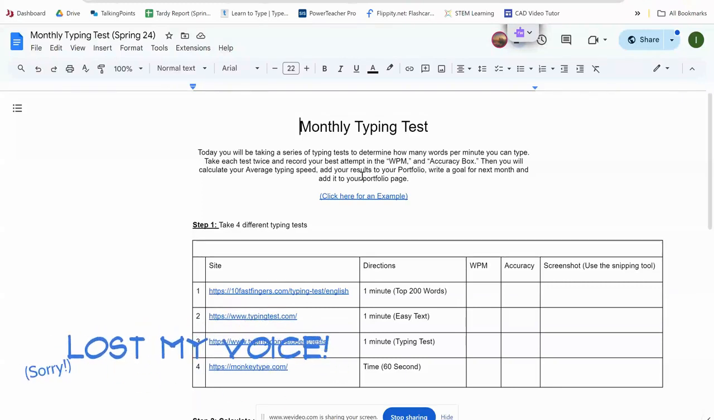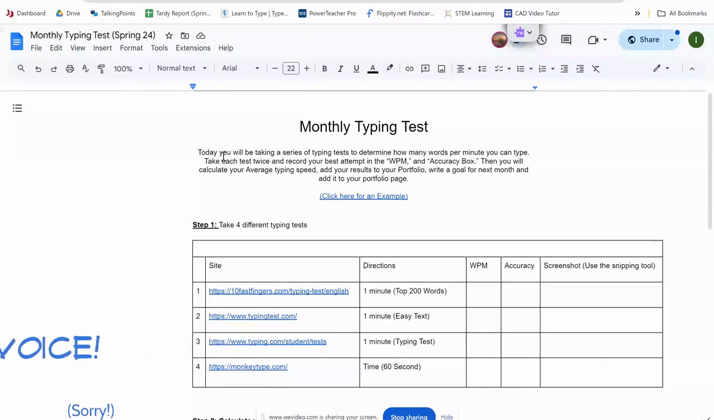All right. For this assignment, you're going to need to complete a monthly typing test. So instructions are up here. If you want to click here for an example to see what mine looks like, feel free to do that.